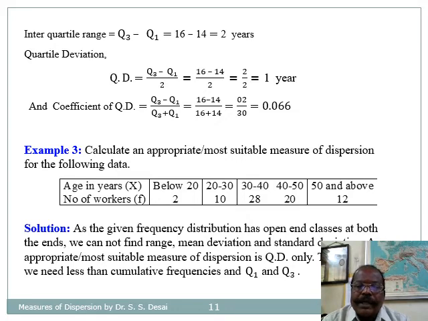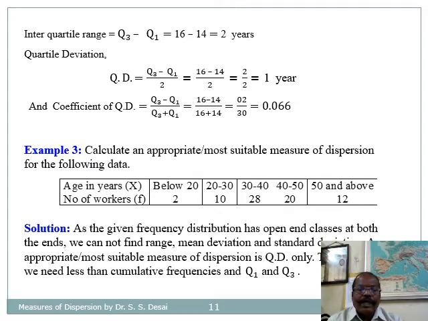So they have given here classes and frequencies. For the solution, as the given frequency distribution has open-end classes at both the ends, we cannot find range, mean deviation, and standard deviation. An appropriate, that is most suitable, measure of dispersion is QD only.